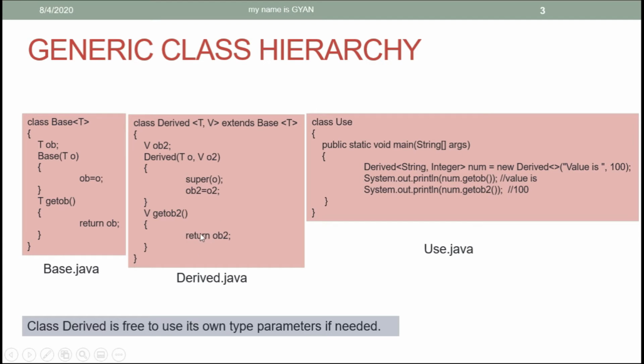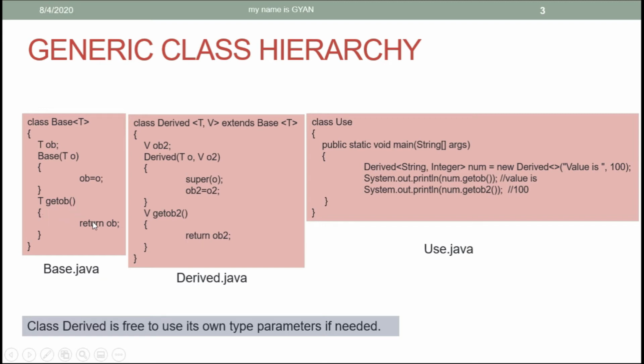So here in this case we are creating a new object of type Derived with String and Integer as its type parameters, and we are using the parameterized constructor of the class Derived. After that, we are calling the getOb method by using the reference variable num of type Derived.